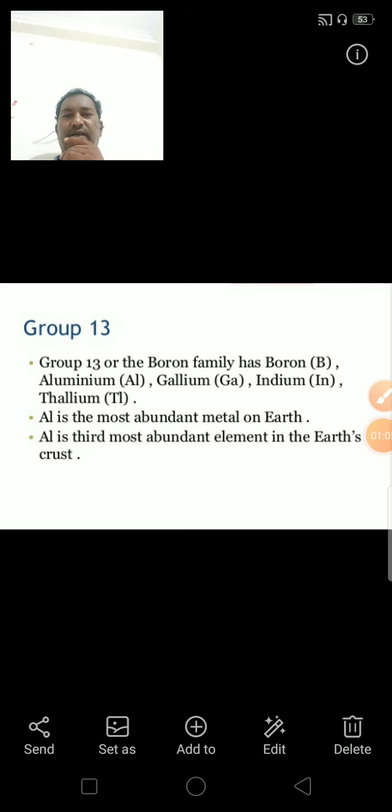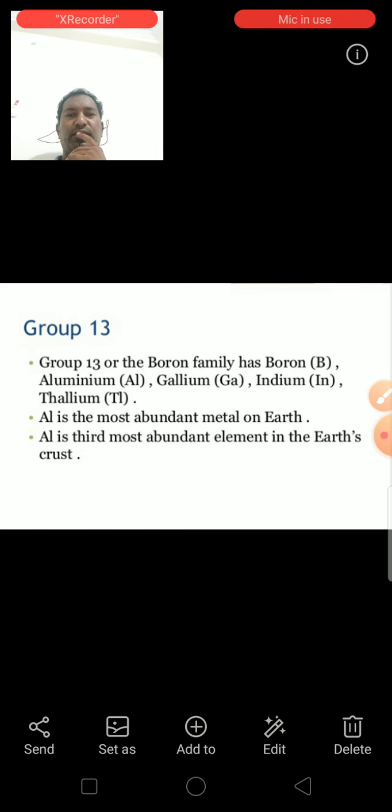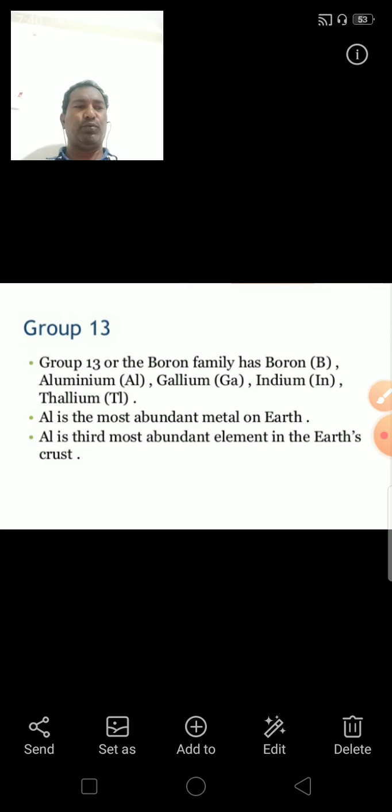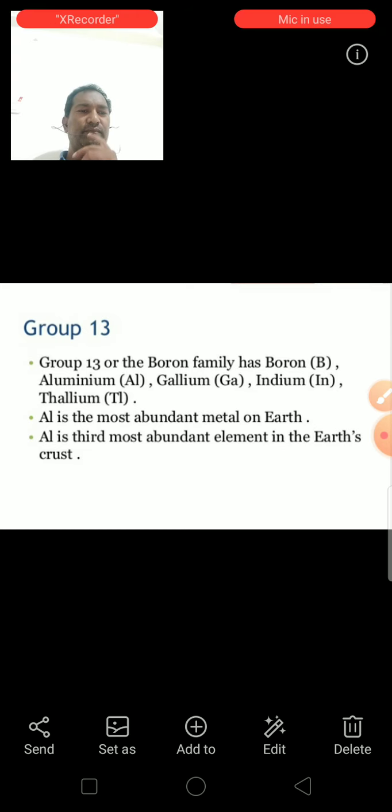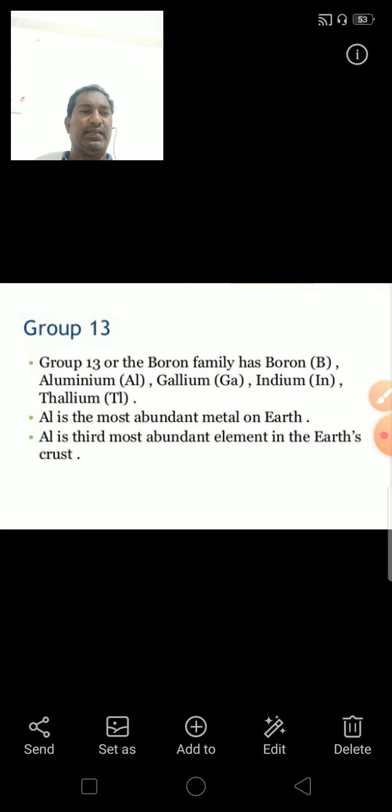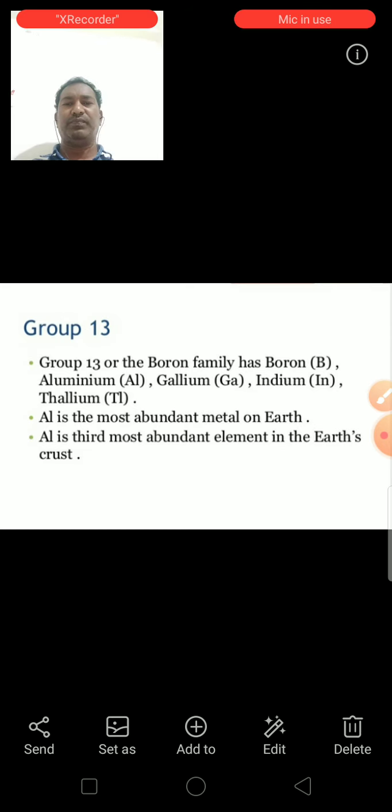In the boron family, aluminum is the most abundant metal on earth. Aluminum is the third most abundant element in the earth's crust. See here, group 13 of the periodic table: boron, aluminum, gallium, indium and thallium. Boron is typically a non-metal, while aluminum and the other elements of this group are metals. Down the group, metallic character increases.